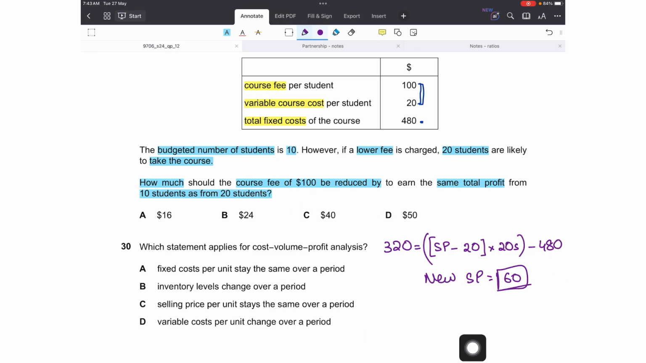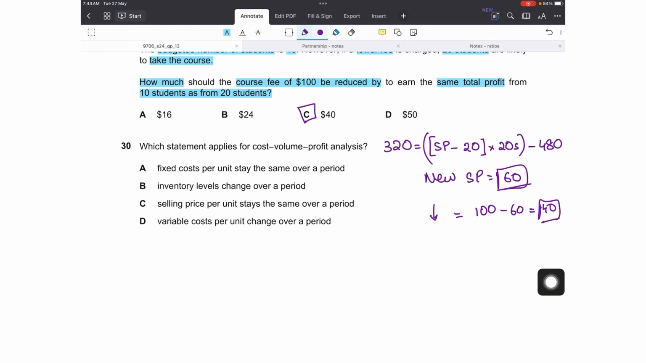So the question was, by how much will it be reduced? The previous one was 100, the new is 60, so it should be reduced by $40 in order to earn the same profit from 10 students as from 20 students. So option C.